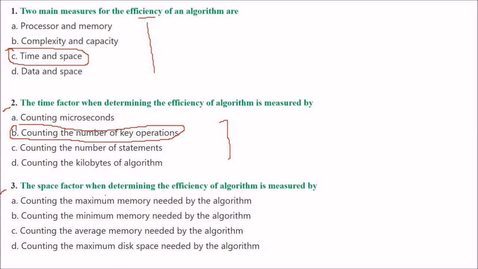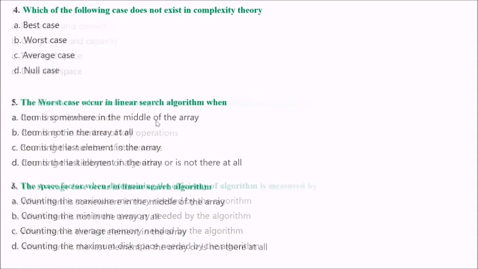Next is the space factor. When determining the efficiency of an algorithm, it is measured by what? Now these are four options. Please read it very carefully and try to answer. The answer is the first one, counting the maximum memory needed by the algorithm. So maximum memory is the space factor, space complexity.